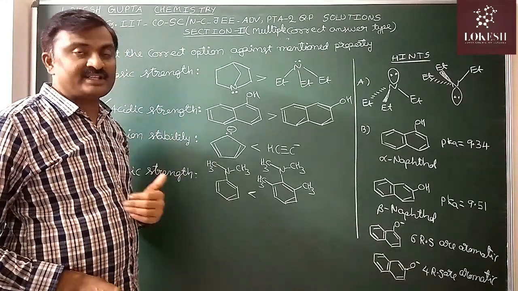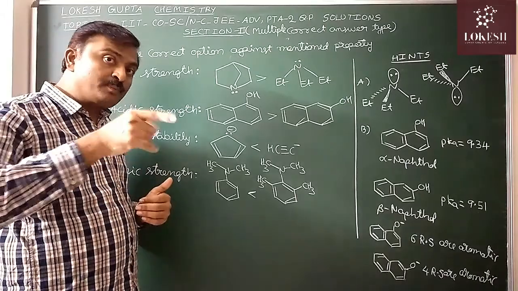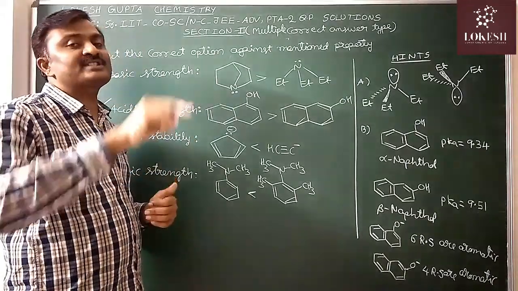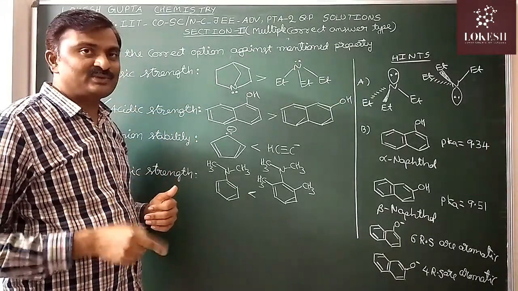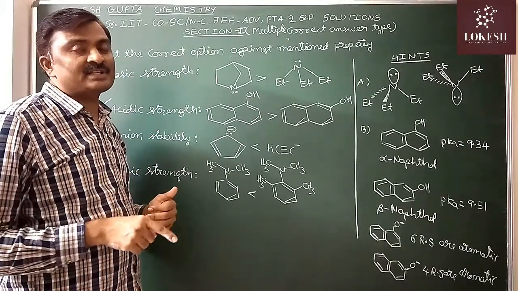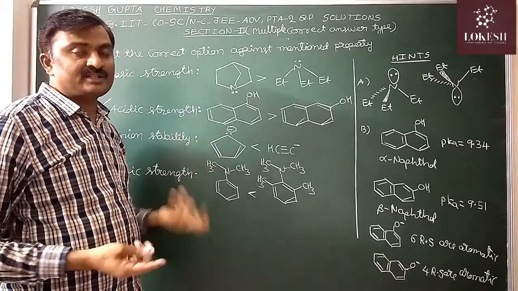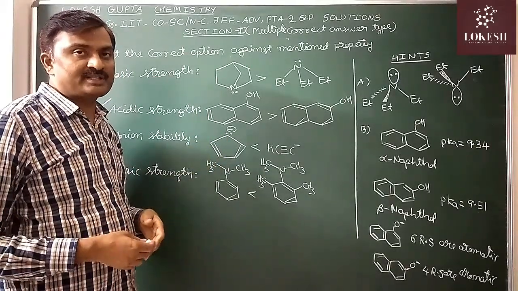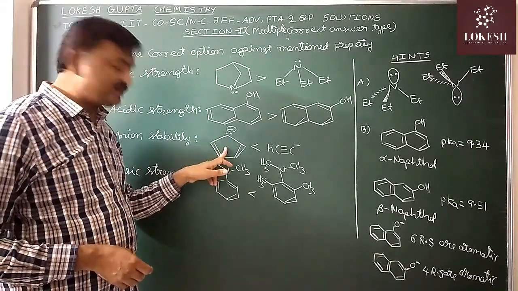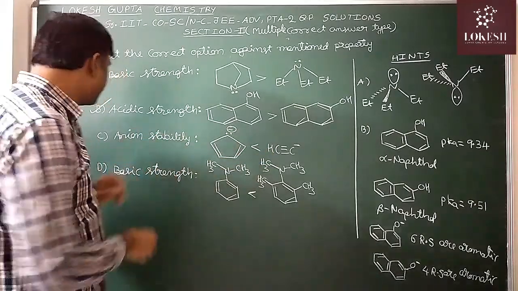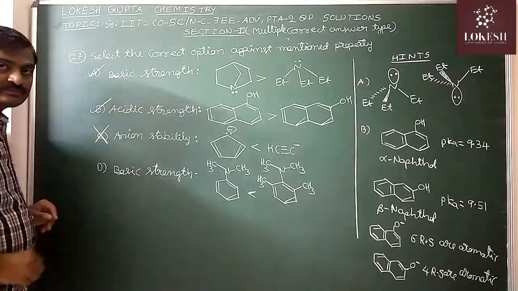So from that you can say another point also. Cyclopentadiene is more acidic than acetylene also. Why? Because the conjugate base of cyclopentadiene is this one. It is stabilized because of aromaticity. So anyway, this one only is more stable than this. So it is the incorrect statement.